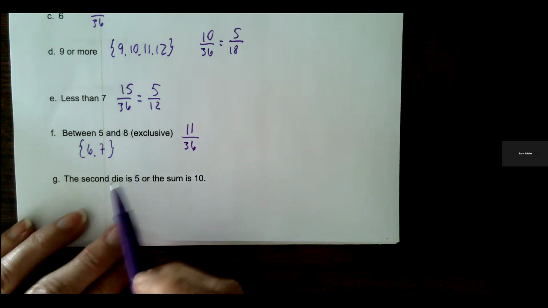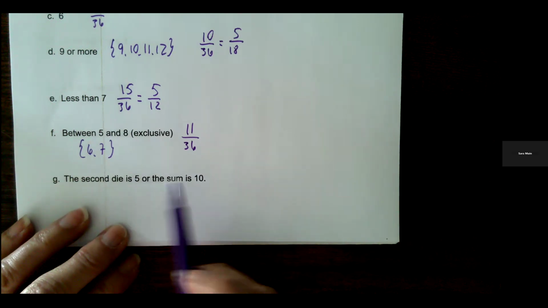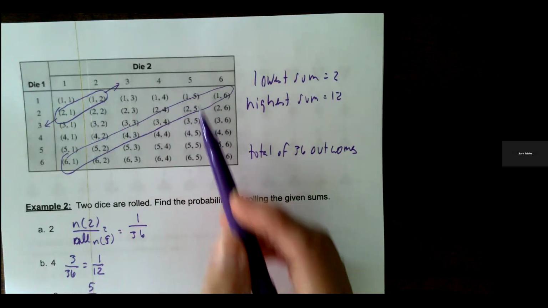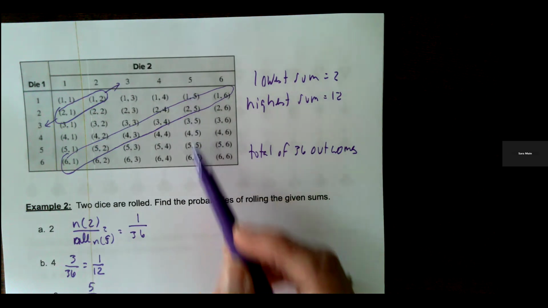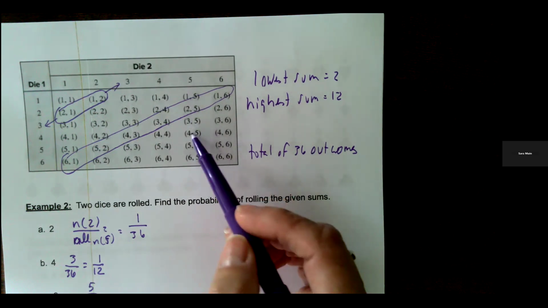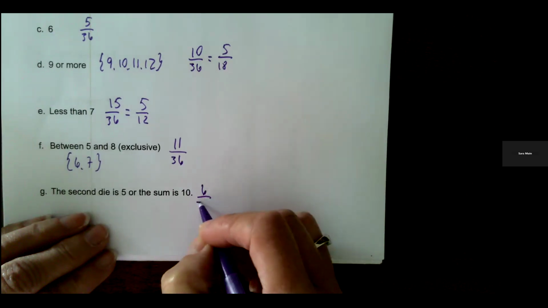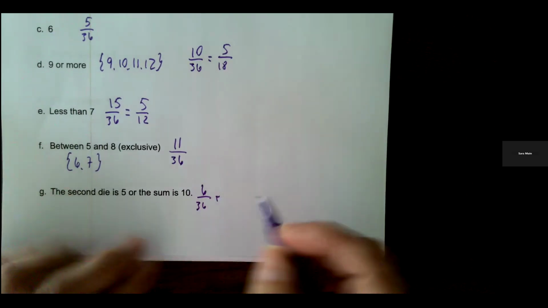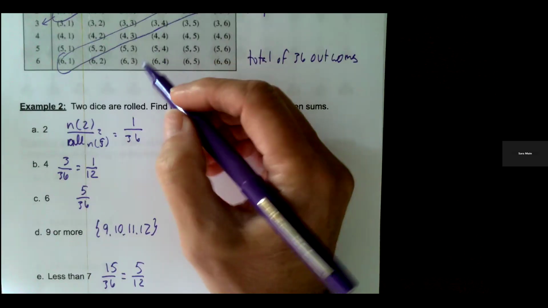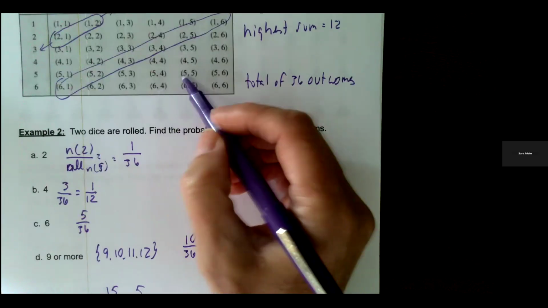And the last one says the second die is 5 or the sum is 10. So the second die is 5. So we're looking at here, any of these 1, 2, 3, 4, 5, 6. So there's 6 out of 36 there. Plus the sum is 10. So the sum is 10 would be right here. 1, 2, 3 of them.